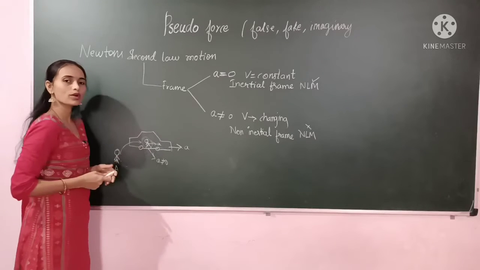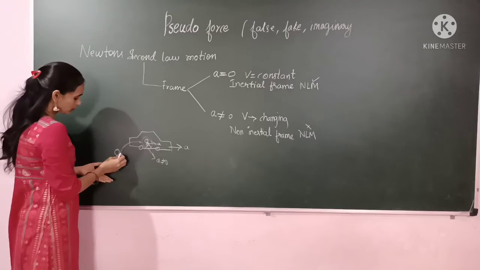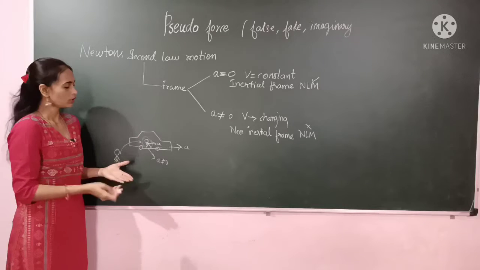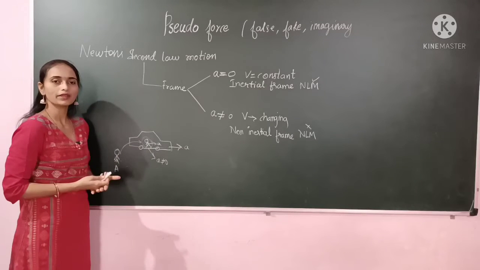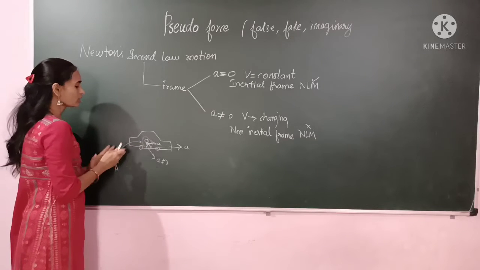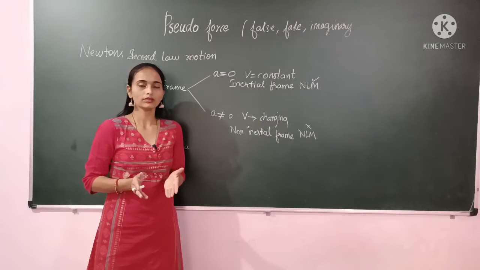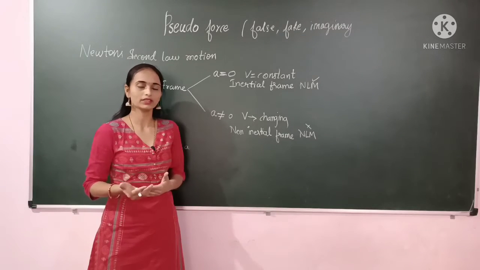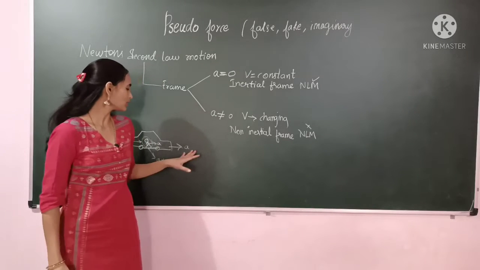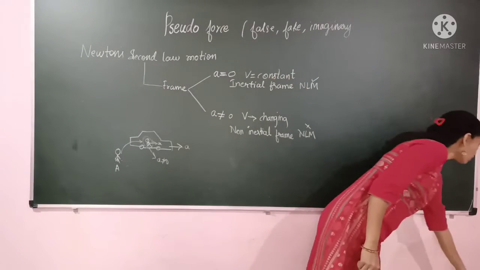In this case, if you apply Newton's laws of motion, the laws will give wrong results. But when you apply the same laws in the inertial frame, Newton's laws are valid. So in the non-inertial frame, if you want to apply Newton's laws, we have to apply the pseudo force. This is the difference between the inertial frame and the non-inertial frame. In the inertial frame, the observer's acceleration should be equal to 0. In the non-inertial frame, acceleration is not equal to 0. So this is about inertial and non-inertial frames.